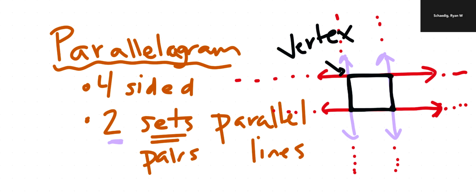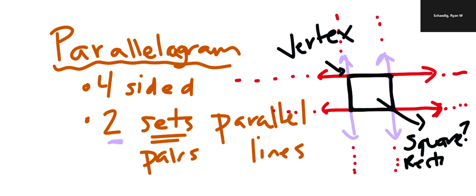So as you can see, that looks a lot like a certain shape we know. Like that kind of looks like a square, right? Could be a square. It also could be a rectangle. I don't know. Let's find out. And that's the truth, is that now as we understand parallelograms, actually there are 3 other types of parallelograms. So we're not done. So we're going to go to another page. Say what? Say yes, we are.